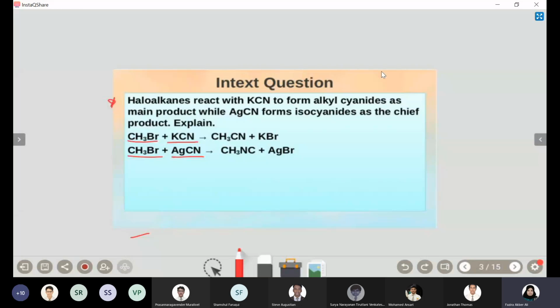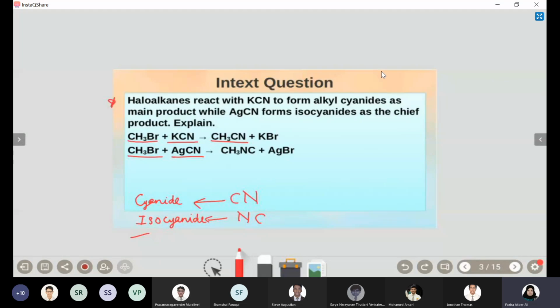Here it is forming a cyanide. Whenever you have bonds made through carbon, we call it cyanide. If it is written as NC, we write isocyanide. So isocyanide is when the bonding is done through nitrogen. N is the nucleophilic center. The nitrogen atom is the nucleophilic center. And if it is through carbon, it will be cyanide.